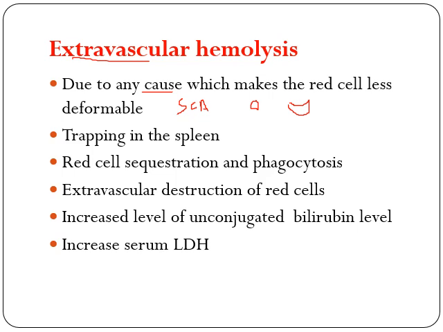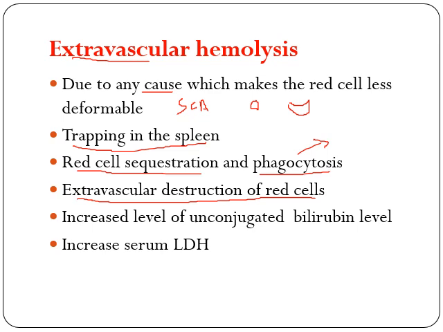But these sickle cells are not that flexible. As a result, they are trapped in the spleen. So there will be red cell sequestration and phagocytosis. Phagocytosis means there will be increased destruction of these RBCs. As a result, there will be extravascular destruction of red cells.